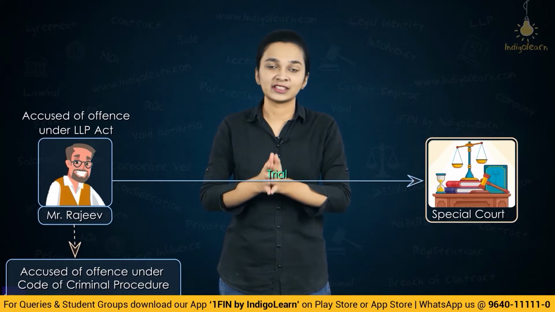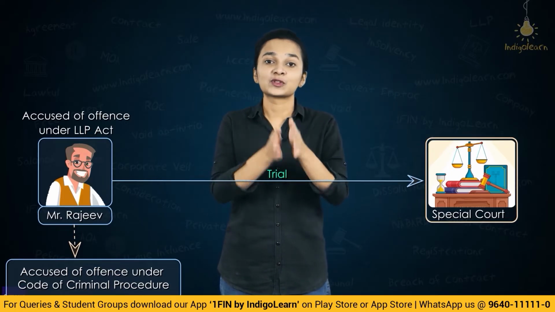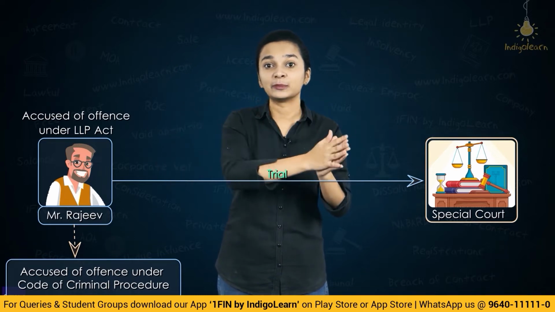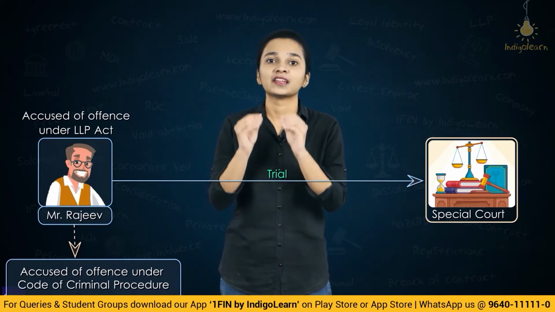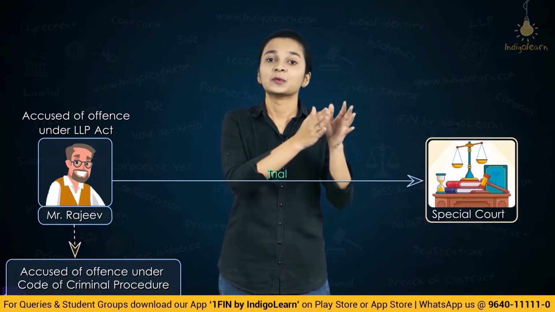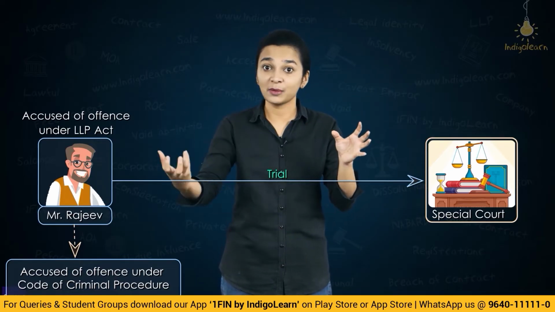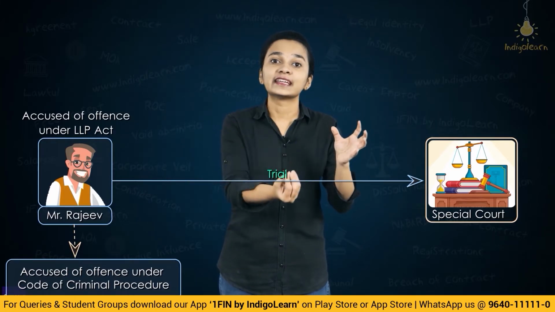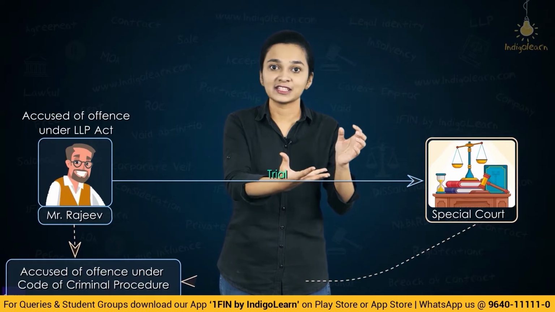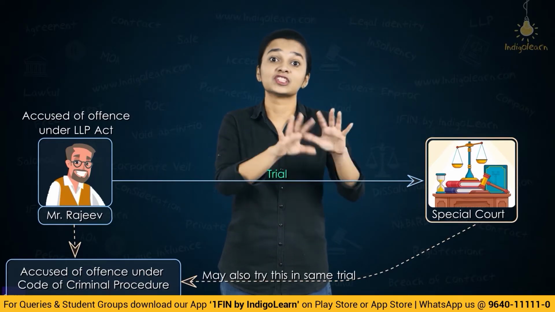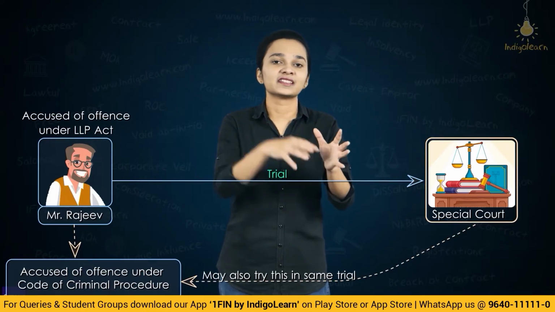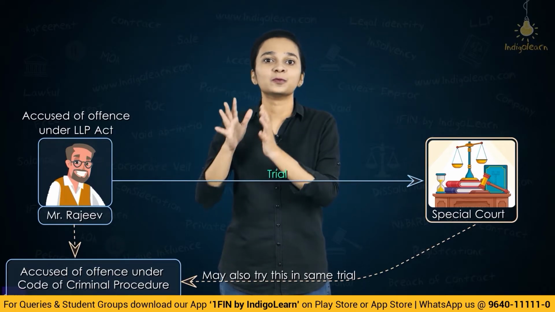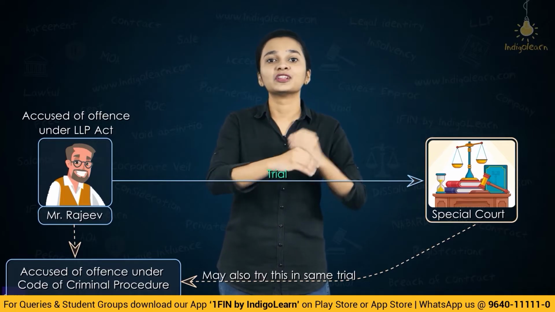In such a situation, a trial is going on in a special court with respect to the offence which has been committed under the LLP Act by Mr. Rajiv. This special court which is trying an offence committed under the LLP Act against Mr. Rajiv can also take care of the other offence which has been committed by Mr. Rajiv, which is an offence other than the offence under the LLP Act, and in the same trial Mr. Rajiv will be charged with both the offences.